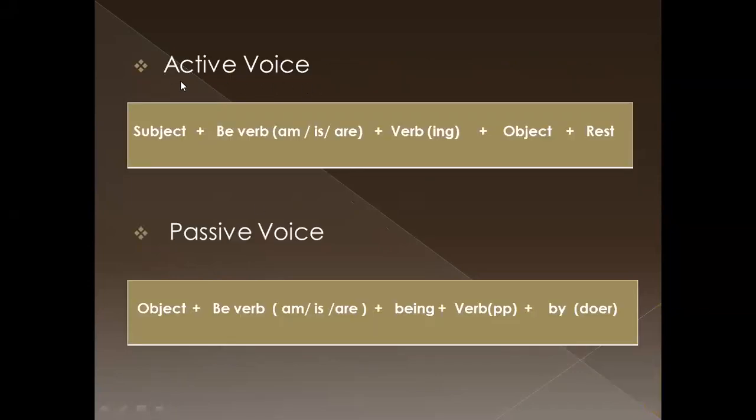Then active voice positive structure. What is this tense? Present continuous tense. Subject, verb, be verbs, am, or is, or are. Next, verb in ing form. Next, object plus rest. This is the positive structure of present continuous tense in active voice. Okay, now we can go to